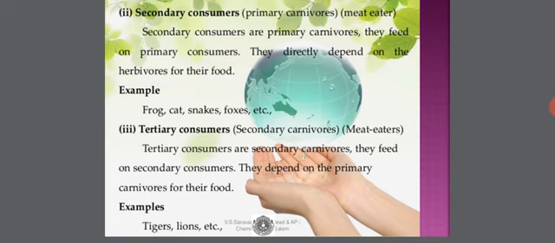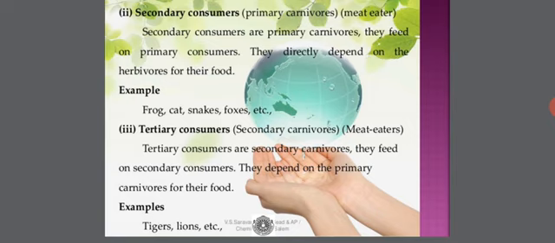Now coming to secondary consumers, which are also called primary carnivores, otherwise known as meat eaters. These secondary consumers or primary carnivores feed on primary consumers and they directly depend on herbivores for their food. Example: frog, cat, snakes, foxes, etc.